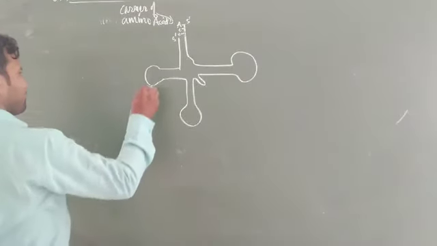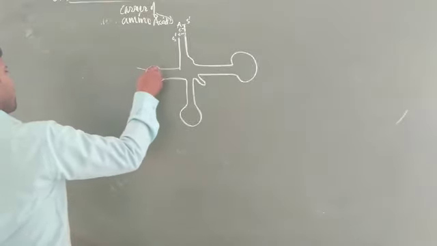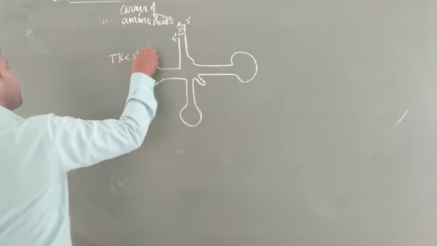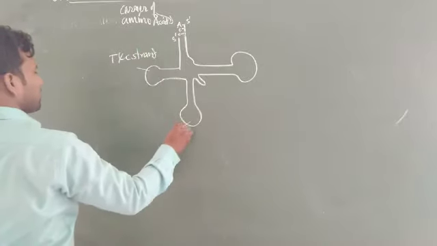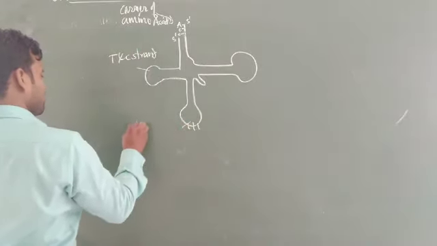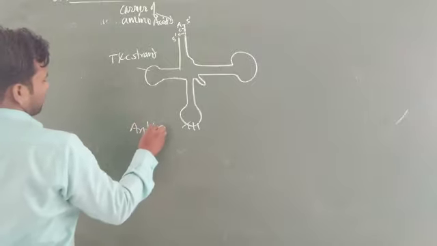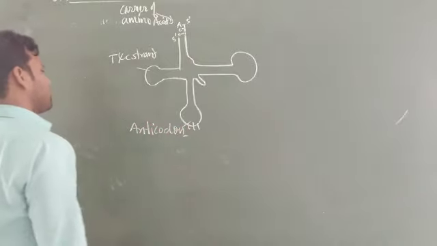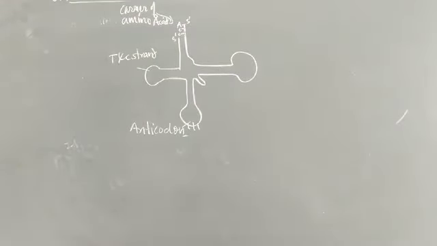Now this strand is called the T psi C strand. This is the anticodon site. It specially recognizes the coding sequences, the triplet-based coding sequence of mRNA.